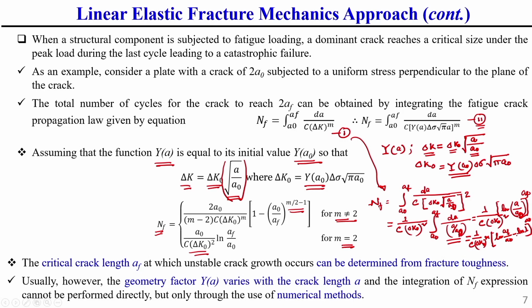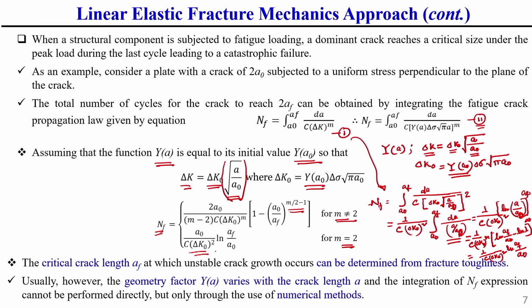Here log and ln, both you can use generally. Okay. So, here this we can write as 1 by C delta k0 to the power m, m means 2 square, here ln A by A0.